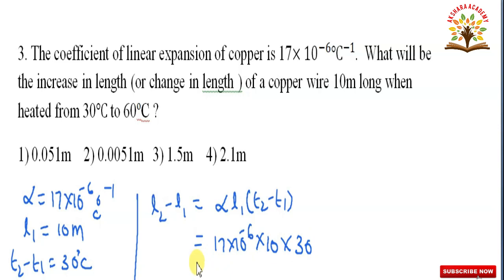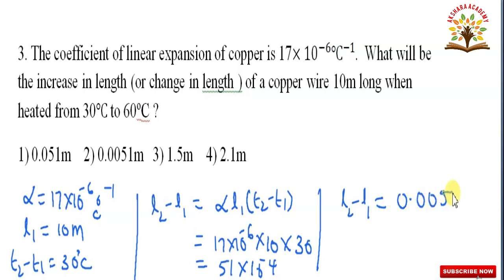Substituting all these values, 17 times 3 is 51 into 10 to the power of minus 6, here 1, here 1, 10 to the power of minus 4. So, therefore, L2 minus L1 is equal to 0.0051 meters. So, in this option, which option is correct? Second option is correct. So, increase in length L2 minus L1 is equal to 0.0051 meters.